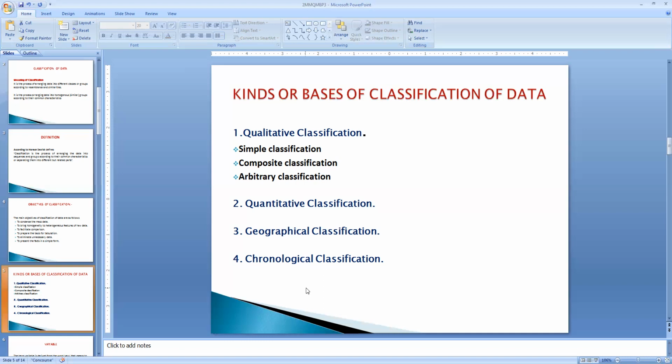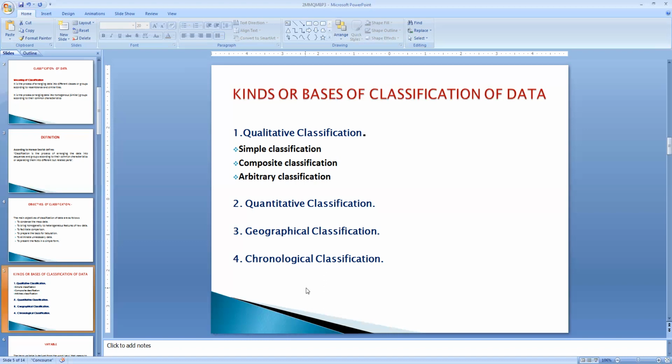And the second classification is called quantitative classification. In this type of classification, the data are classified according to quantities which are capable of quantitative measurement. For example, age, height, weight, prices, production, income, expenditure; all these kinds of attributes can be expressed in quantitative form. Such kind of classification is called quantitative classification.